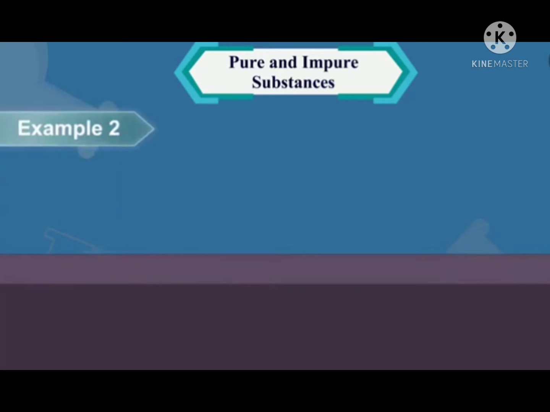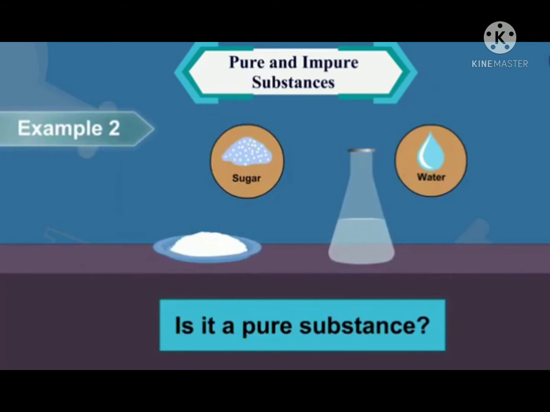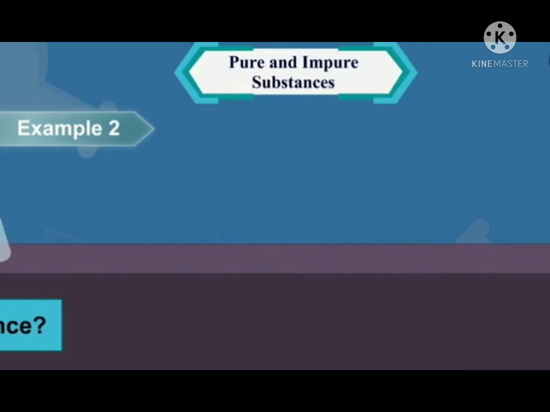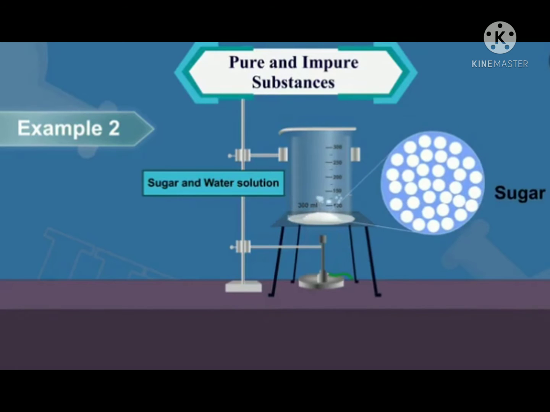Let us now look at the sugar and water solution. Is it a pure substance? Let us find the answer to this question by an activity. In a beaker, take this sugar and water solution and then heat it with the help of a burner. What do you see? Alright, the sugar that was dissolved in water is separated from water due to evaporation.